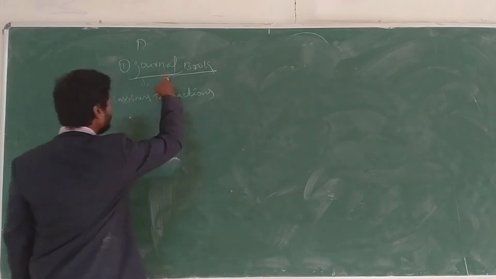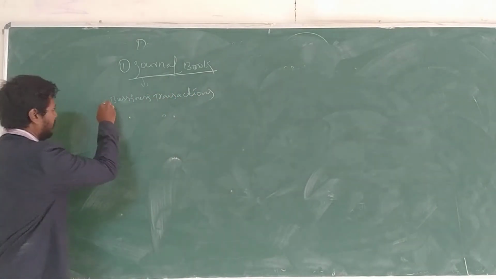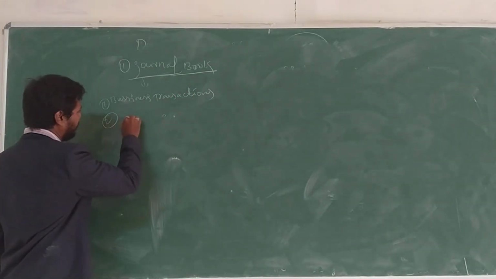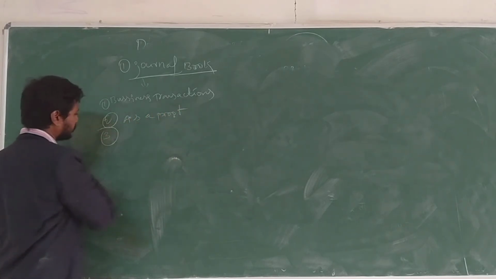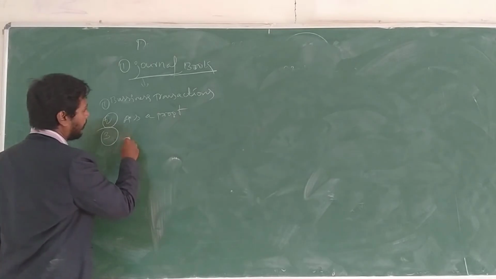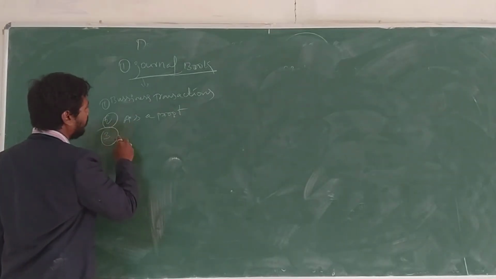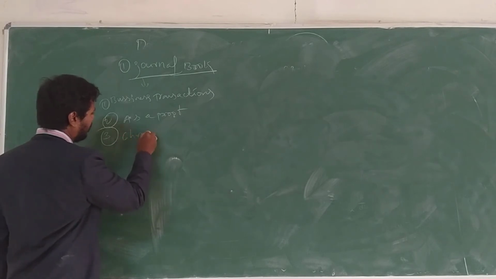These are the objectives of the journal book. The first is business transactions. Then, as a proof. The third is chronological order.